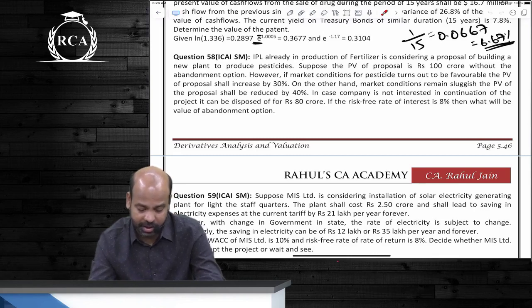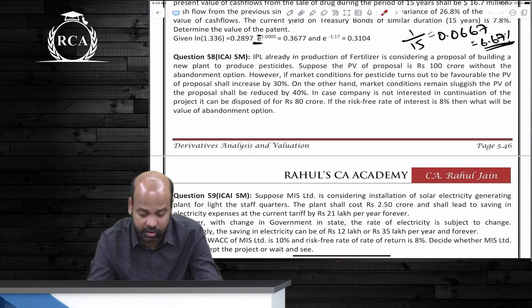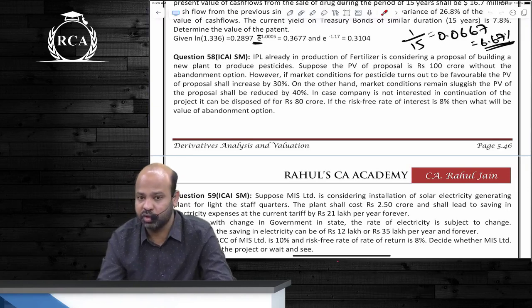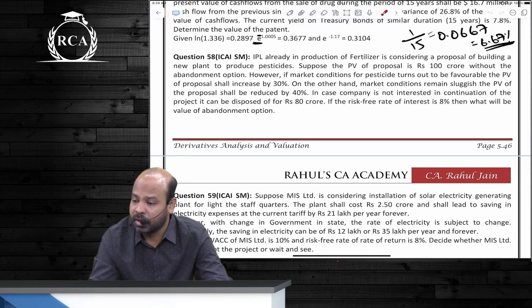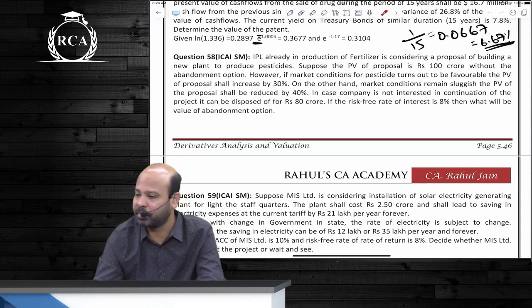The time period has not been given, so we will have to just assume that the time period is 1 year. I repeat, time period is not given. Assume that market conditions turn out to be favorable or remain sluggish over 1 year. Why do we need the time period? For computation of FFP. FFP will be the compounded value of the spot price.